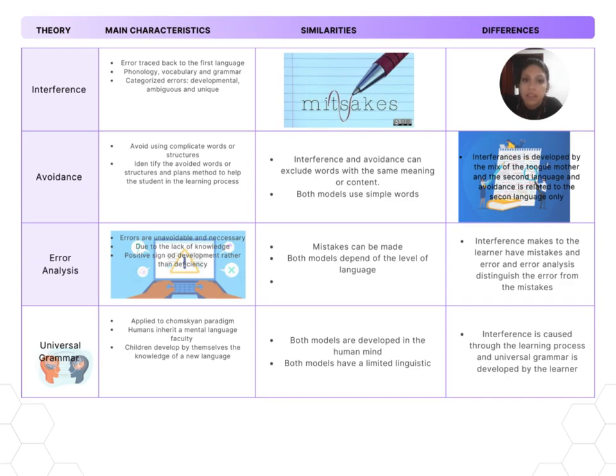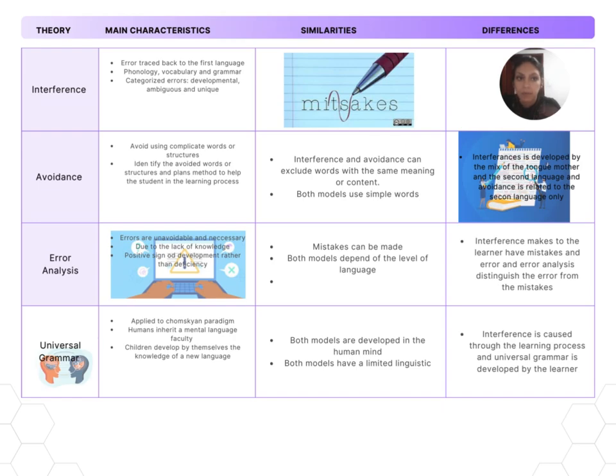Between interference and error analysis, mistakes or errors can happen, and both models depend on the level of the language that the learner has. And one similarity between interference and universal grammar is that both models are developed in the human mind, and they also have a limited linguistic scope.